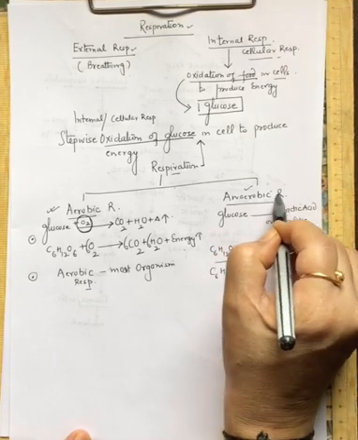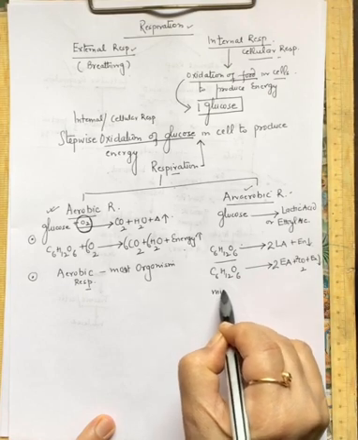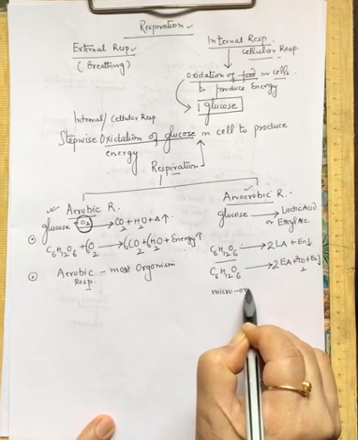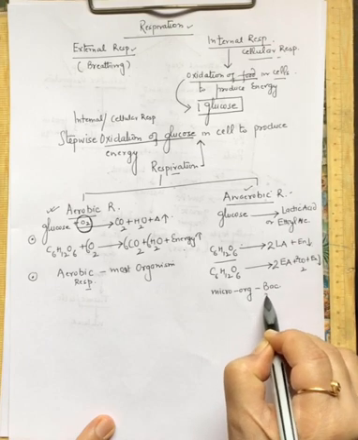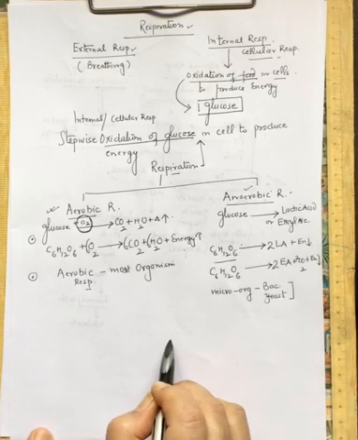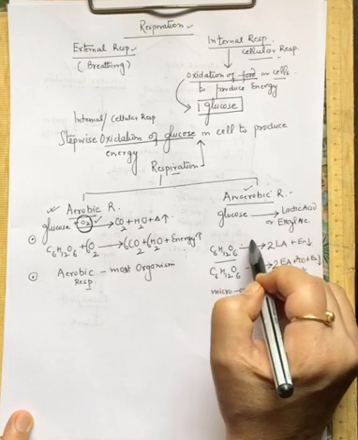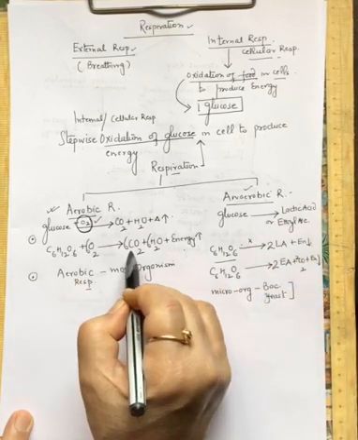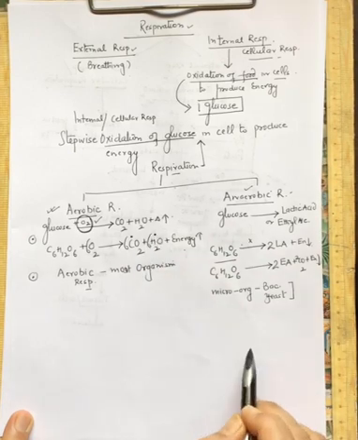So where does this anaerobic respiration take place? It occurs in microorganisms like bacteria, like yeast. They show anaerobic respiration. So in aerobic respiration, oxygen is there; here there is no oxygen, the food is not completely oxidized into CO2 and water.